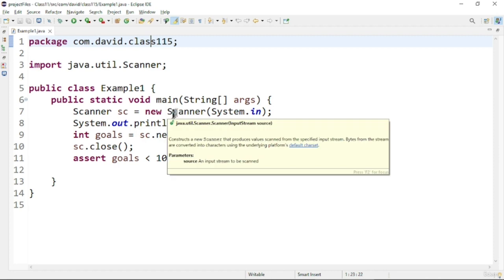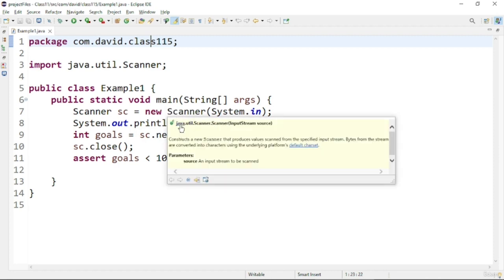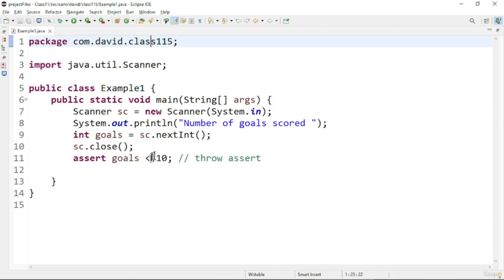And here you can see the scanner object. I'm reading the number of goals scored as input into this value, and I'm checking the Boolean condition in the assert statement, whether it is less than 10. If it fails, if the goals scored is greater than 10, then the assert statement will fail, and there will be an assertion error. Let us see the output of this program.